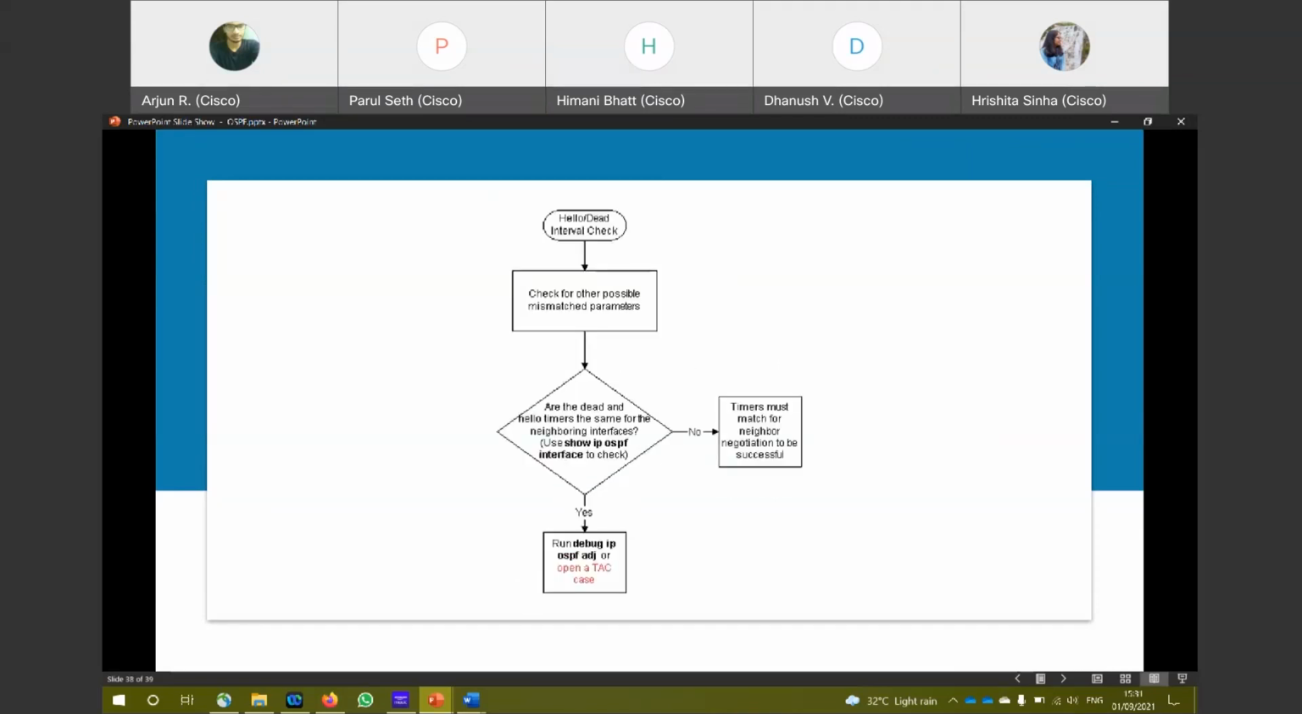Then hello and dead intervals. If you are manually changing any one of those, generally they would be the same. But if you change it, make sure that you change it for both interfaces.